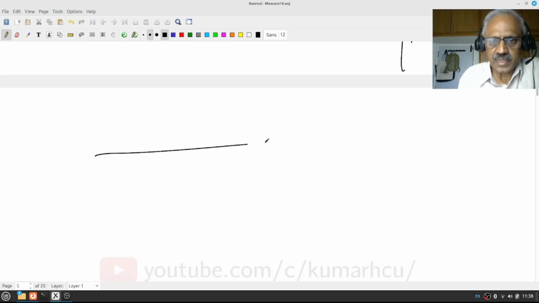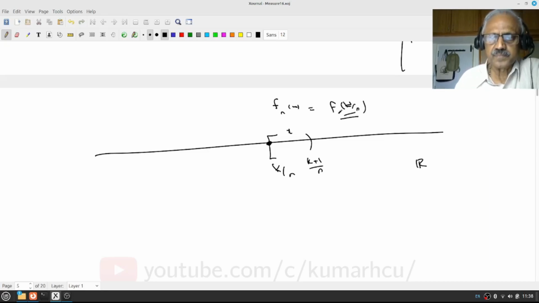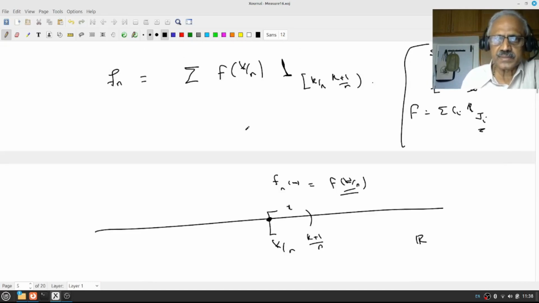So notice that I have R, I have k by n, and this will be k plus 1 by n, and the value here is going to be the value at the left hand end point. My fn of x for each x here will be f of k by n. Do you understand this?